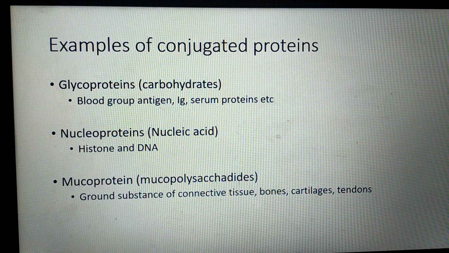Next conjugated protein is nucleoproteins. Here the other compound or prosthetic group is nucleic acid. Histone is a protein which combines with DNA to form nucleoproteins. Next is mucoproteins or mucopolysaccharides, which are present in ground substances of connective tissue, bones, cartilage and tendons. In these mucoproteins, the mucopolysaccharides are present along with proteins.